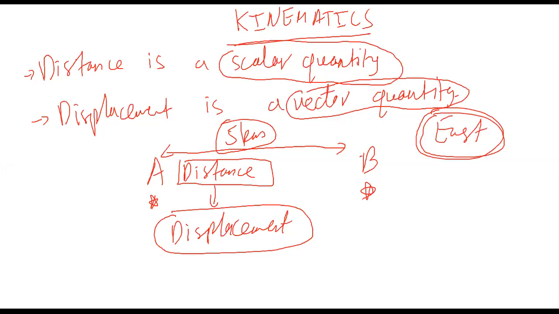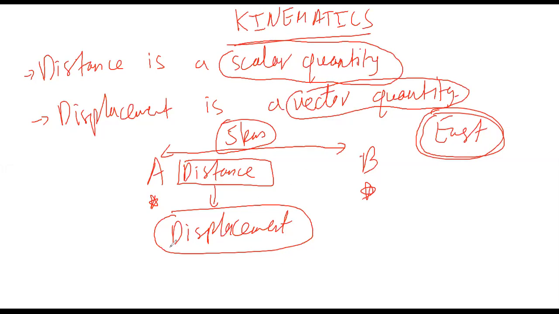Is it clear, Zainab? Okay. Zainab, were you there when we were doing scalar and vector quantity? Did you join the classes when we did vector and scalar quantity? Okay. Also revise it from your book.